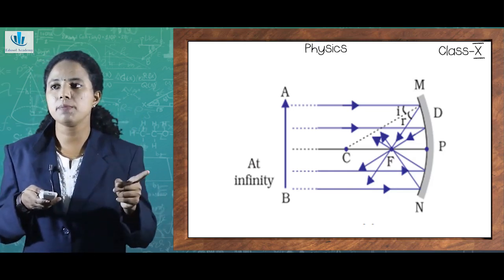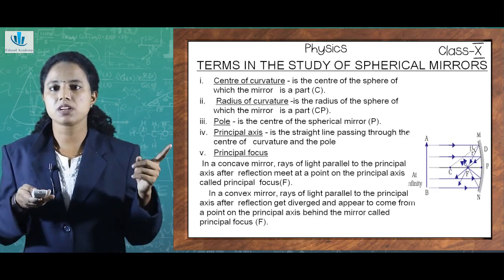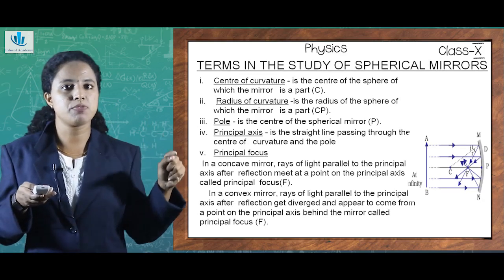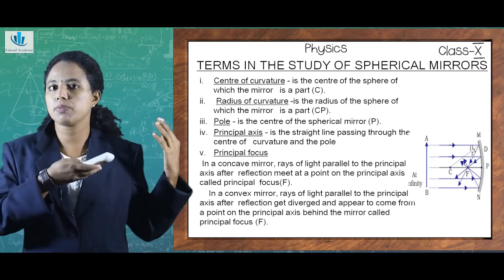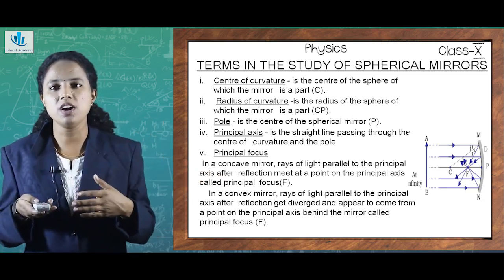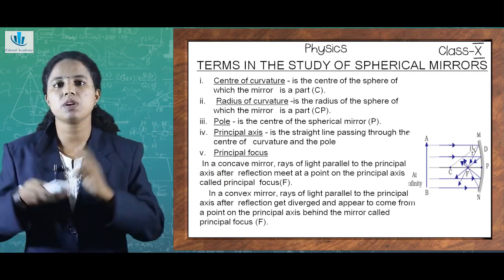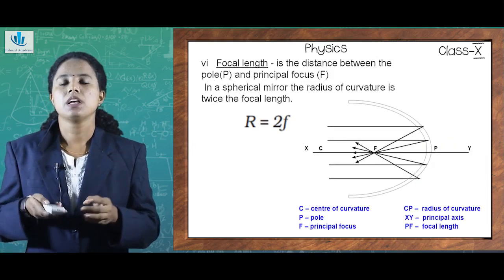So in case of a concave mirror, it is called a converging mirror because rays after reflection meet at a point which is noted here as principal focus, capital F. What may be the case of principal focus in case of a convex mirror? As we have already told, the rays appear to be diverged from that point. So it is called a diverging mirror.